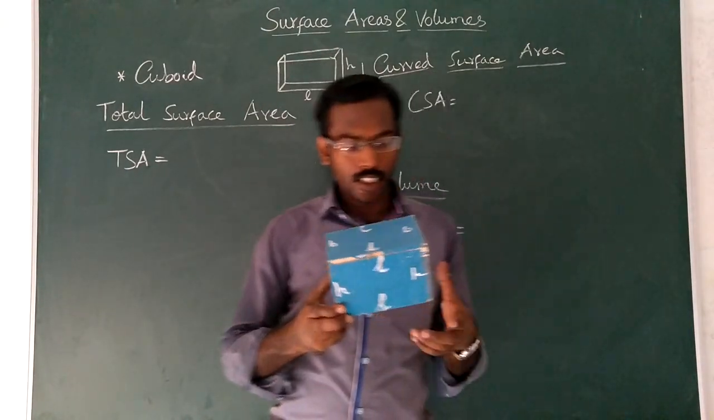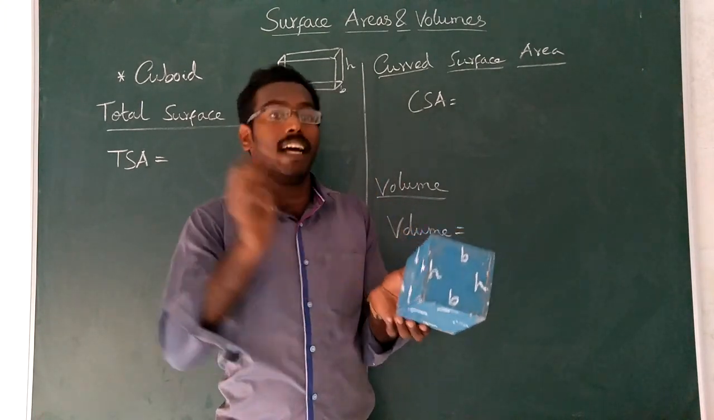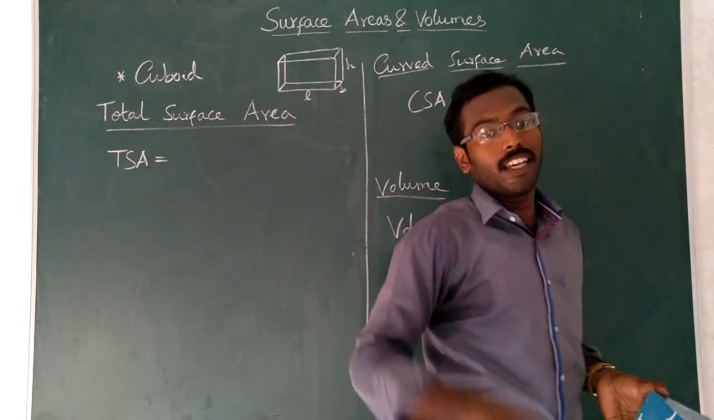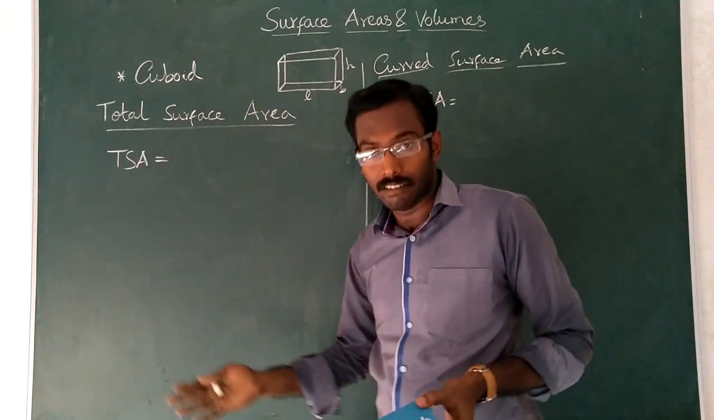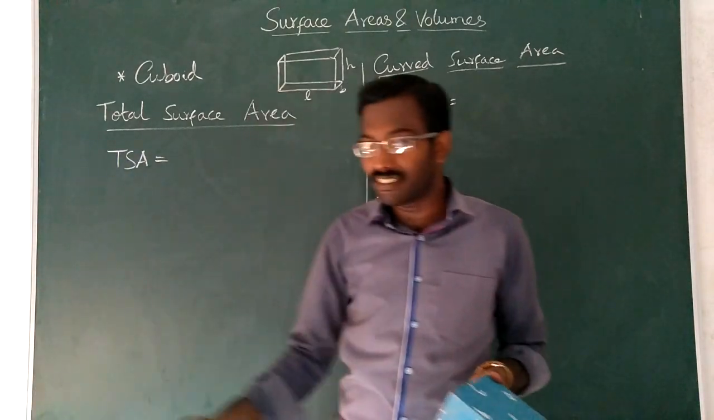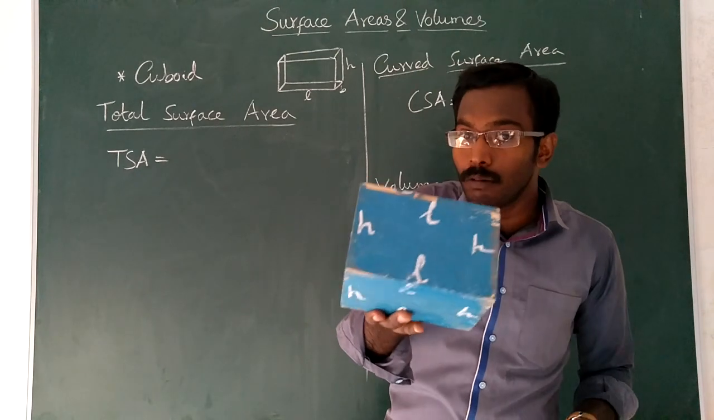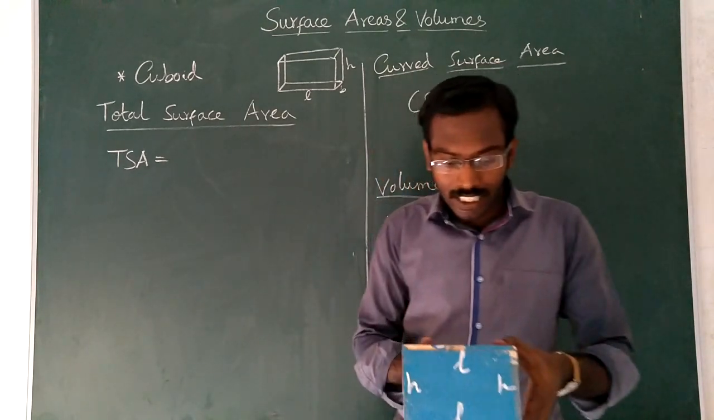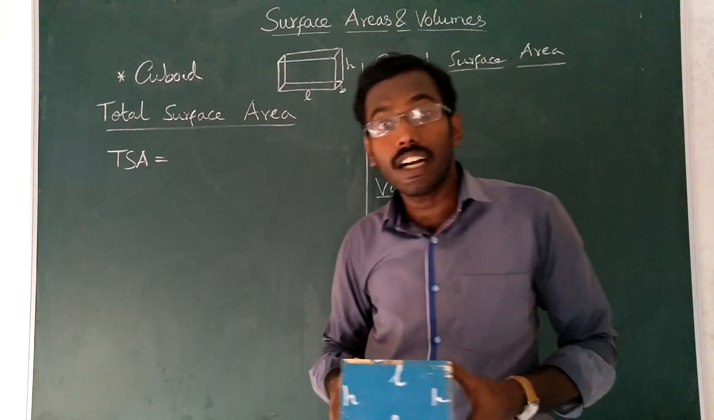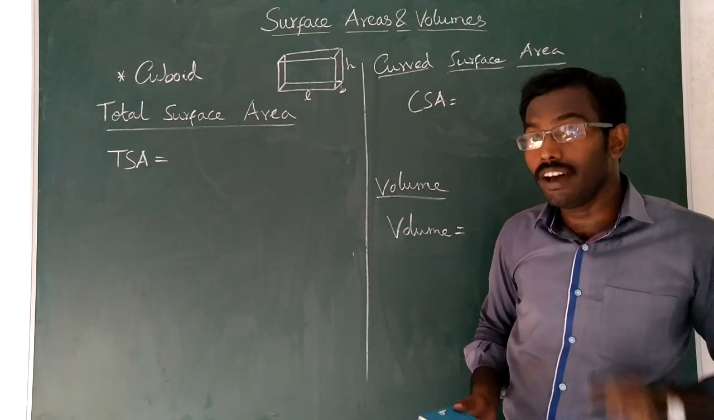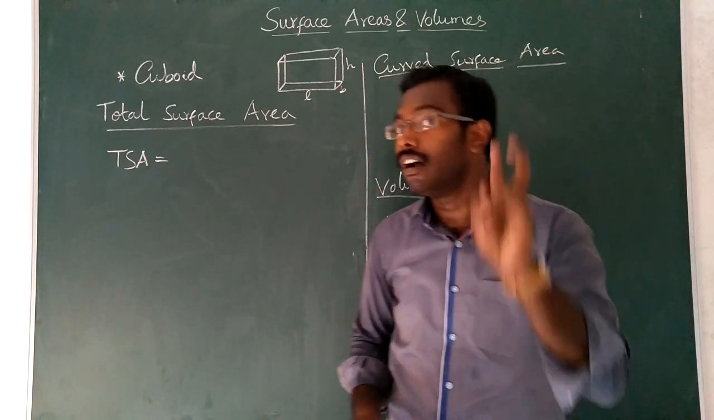See, this cuboid also contains 6 sides, and each side represents a rectangle, just like the cube. But there is a small difference. The cube formula was very easily derived: 6 sides, 6 into a square, because it contains 6 equal squares. But here in case of cuboid, they are not the same. See, this rectangle is different, this rectangle is different. So there are actually 3 different types of rectangles, and totally 6 rectangles, 3 different types. So each type has 2 rectangles.